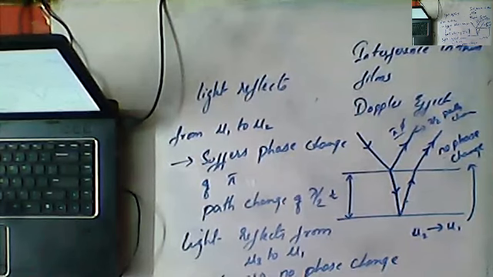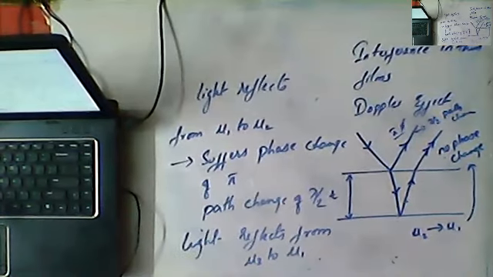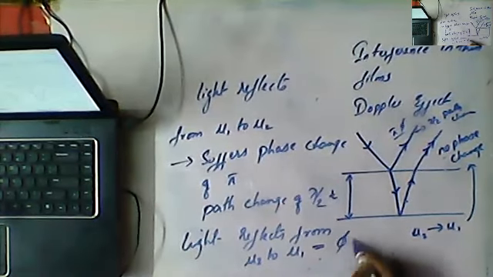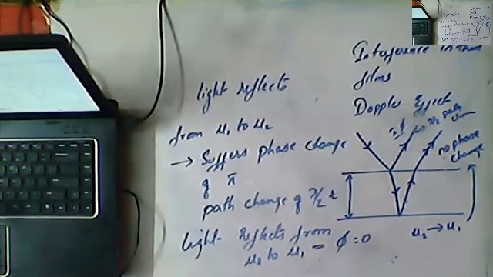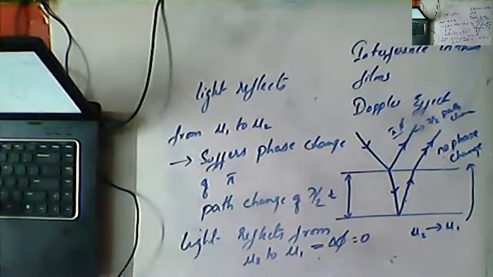So you can write phase is equal to 0. Simply, light reflects from mu2 to mu1. Phase change is how much? Delta phase equal to 0. This is the point you need to keep in mind. Is it clear, guys? This is a very important point. If you keep this point in mind, then only you can understand the derivation very clearly.